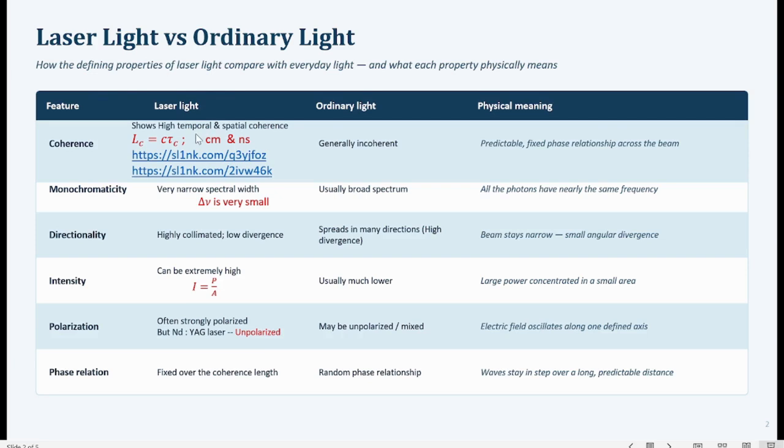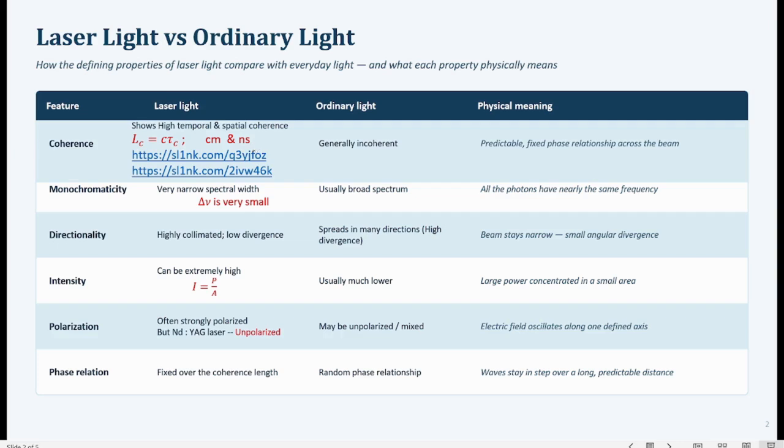Temporal coherence means the light is coherent for a long period of time, and spatial coherence means the light maintains coherence for a longer length. The coherence length LC is related to the coherence time tau c with this relation: LC equals c tau c. Coherence length can be of the order of centimeters, whereas coherence time is of the order of nanoseconds, and sometimes it can also reach up to the levels of microseconds.